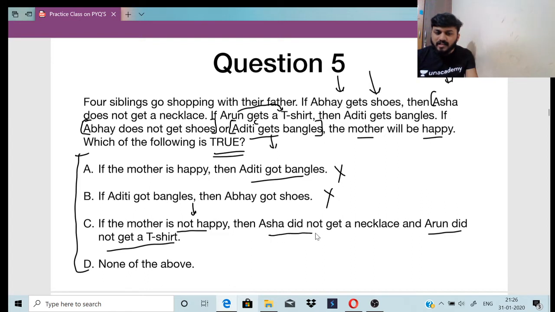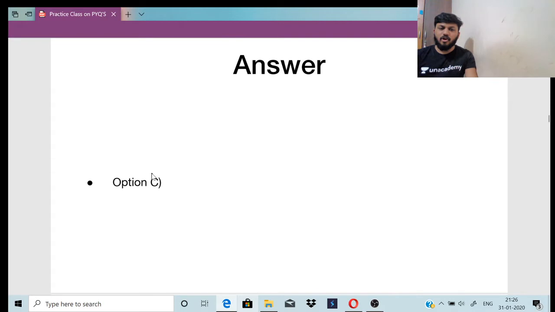So Asha did not get a necklace. Aditi did not get a bangle, so Arun did not get a t-shirt. So mother is not happy. So if mother is not happy, then Asha did not get a necklace and Arun did not get a t-shirt. So C is the right option for this question. Option C is the correct answer.